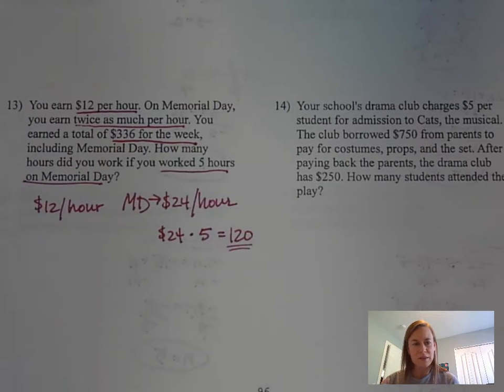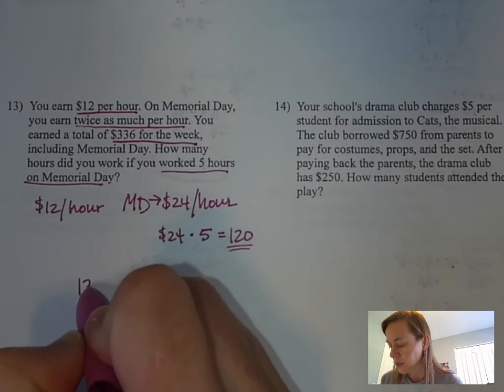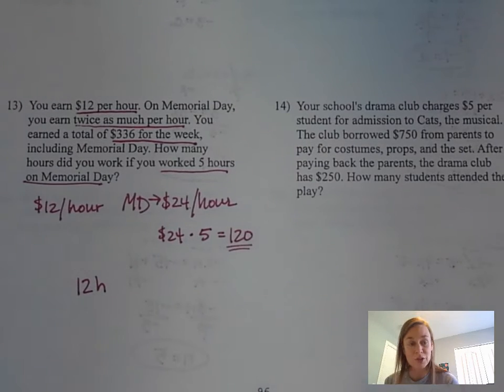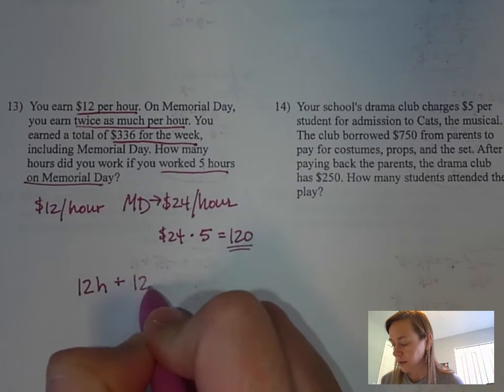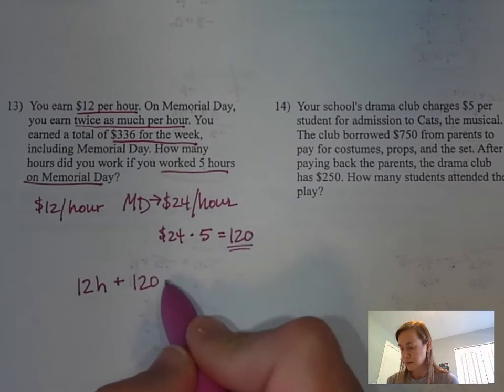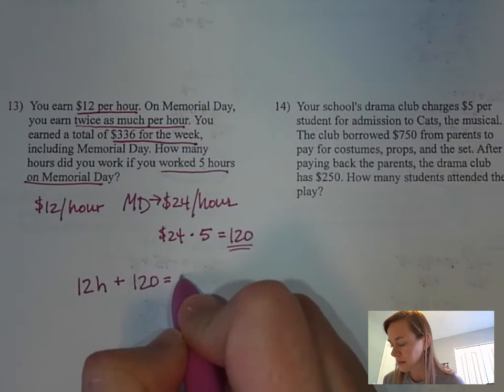Now let's think about everything else we know. You know you earned $12 per hour. So that's going to be 12 times the number of hours you worked, right? Plus you get this $120 on Memorial Day. And that totals to how much for the week? $336 for the week.